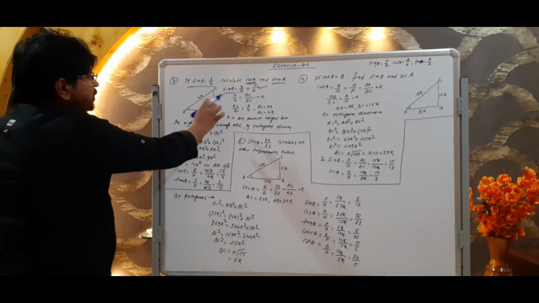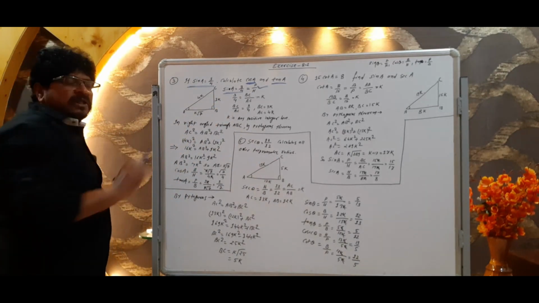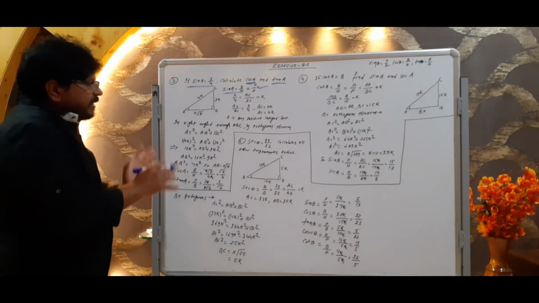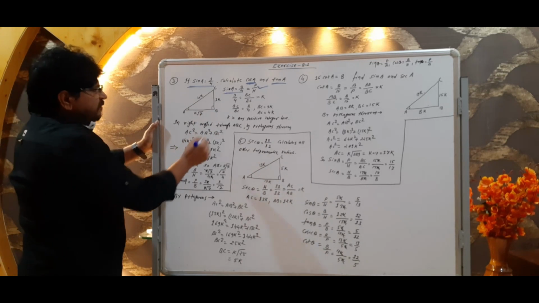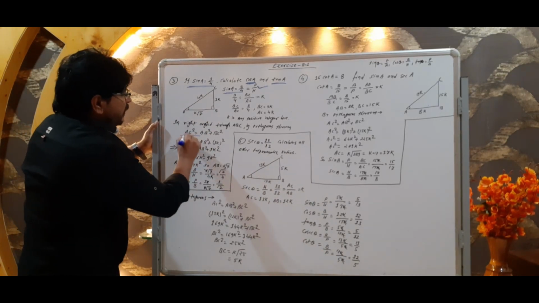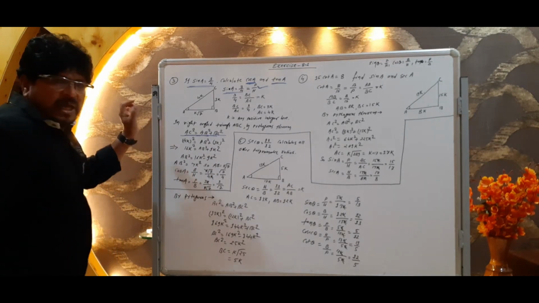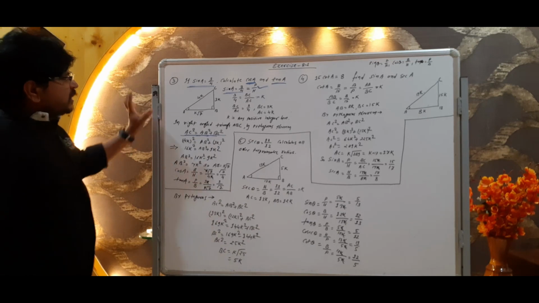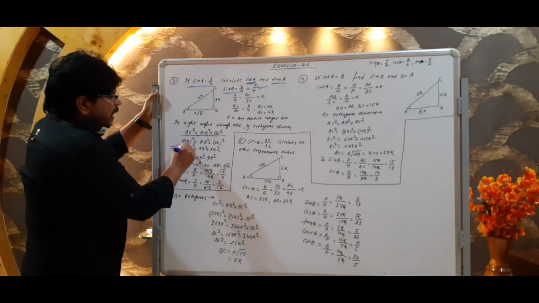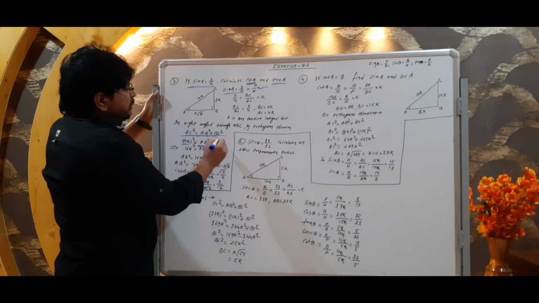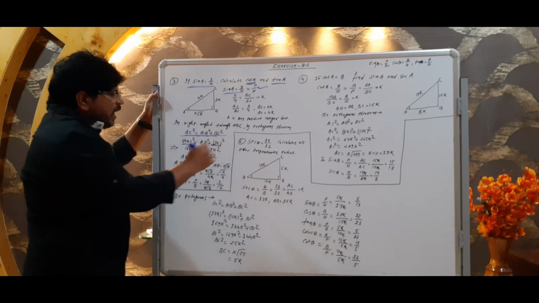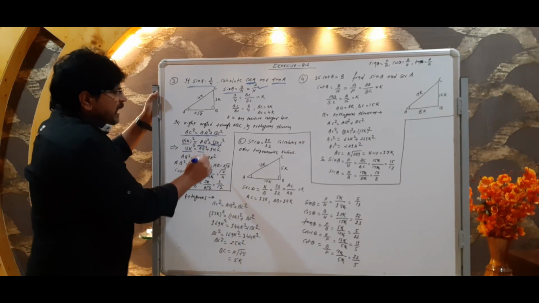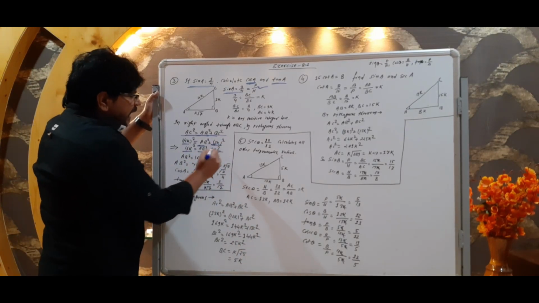Now with the help of these two values we can find out the third value with the help of Pythagoras theorem. In right angle triangle ABC, we apply the Pythagoras theorem. AC square is equal to AB square plus BC square. The AC value we know, 4k whole square, is equal to AB square plus BC value, 3k whole square. Now 4k whole square means 16k square, and 3k whole square means 9k square.